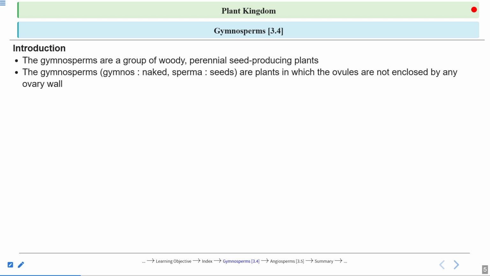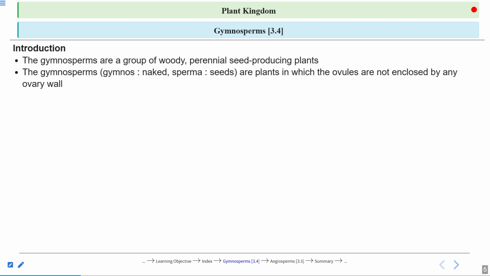So ovules transform into seeds after fertilization. This we have read in the case of angiosperm. In the case of gymnosperm also, the ovules are there and after fertilization, they transform into the seeds. But this ovule is not covered. This is one of the very, very important characteristics, and it even defines the gymnosperm. So you must remember this particular characteristic of the gymnosperm. And this is very, very specific to the gymnosperm, right?